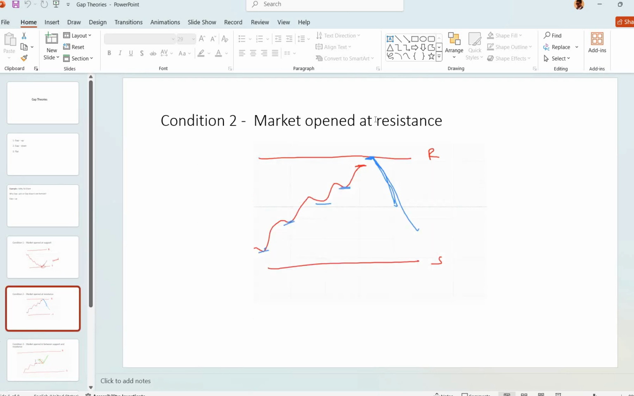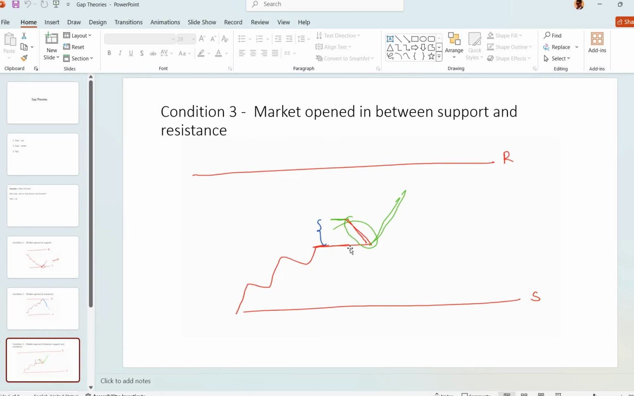Condition 2, if the market opens at resistance, the market may fall. Here we don't have to chase the market. Here we need to wait for proper price action. Don't even sell here, because resistance may break out after some time and it may go uptrend. The resistance region is also known as a supply zone, so we need to wait here.